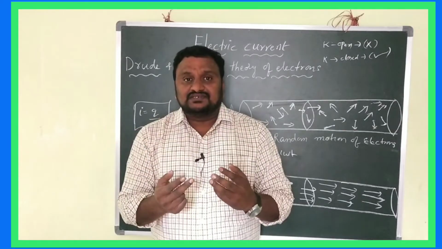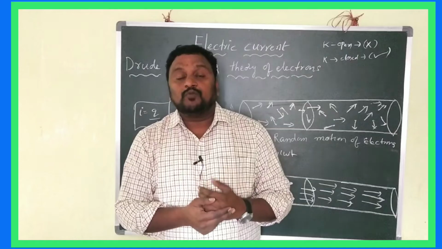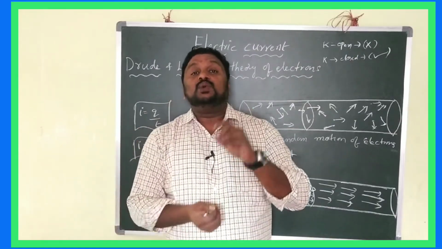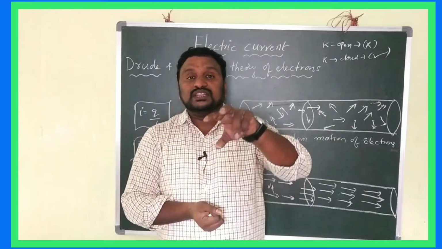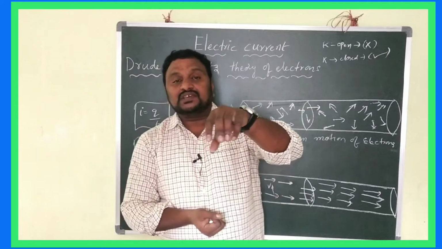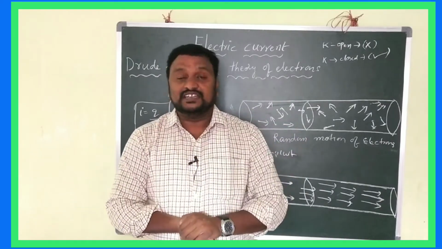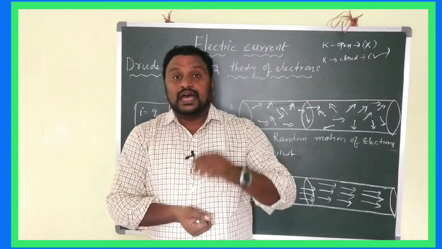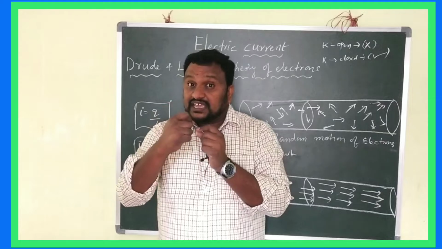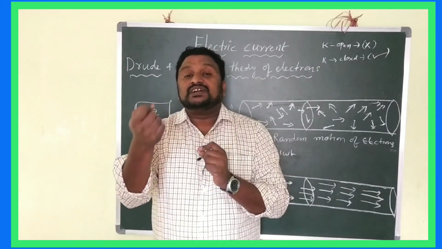The electrons which are available in the outermost shell of an atom are loosely bonded with the nucleus, and they are called valence electrons. These valence electrons are responsible for the flow of current in the conductor.